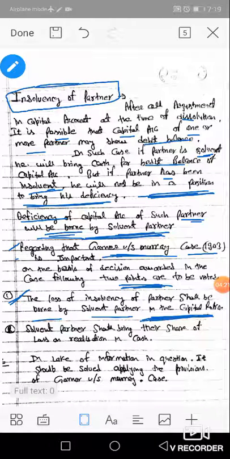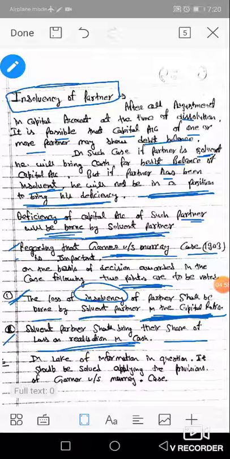It is the main clause of the decision. Normally we divide everything in the P and L ratio, the profit and loss sharing ratio, but the deficiency of the insolvent partner is borne by the solvent partners in their capital ratio, not in the P and L ratio. And second, the solvent partners shall bring their share of loss on realization in cash.